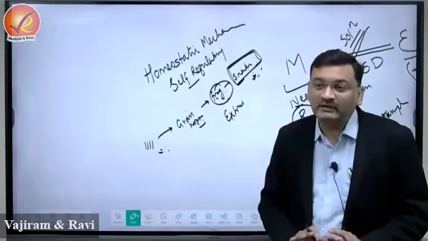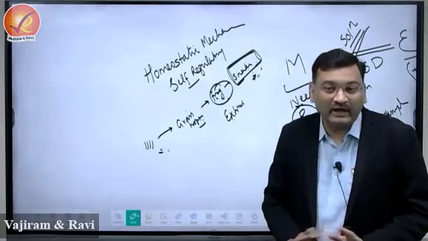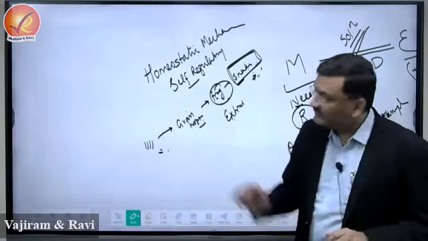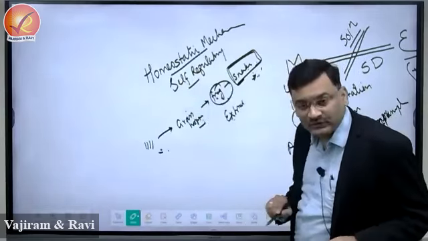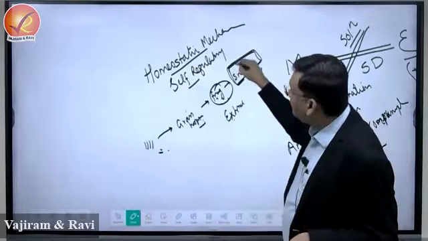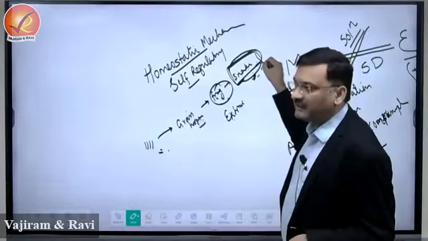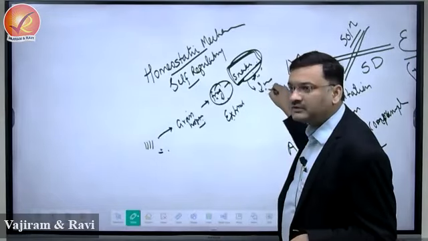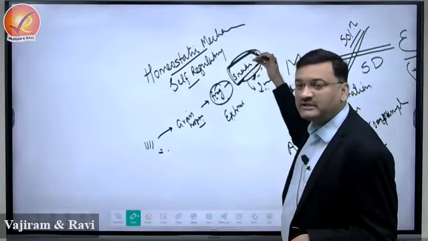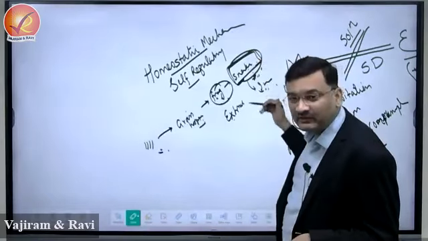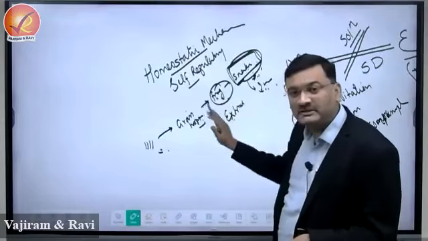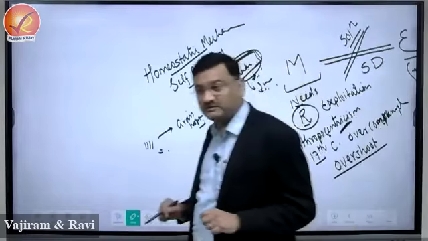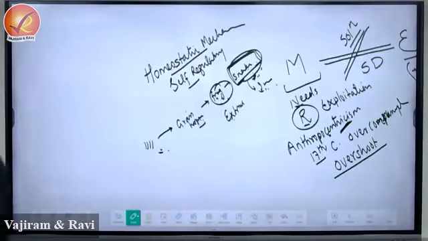Now this environment doesn't allow to happen, right? तो क्या करेगा? There is a check and balance that is referred as homeostasis. Means when the population of the snake is multiplying, it will cause some infection, it may cause some disease by which it is brought down, it gets regulated, and all this system is kept under the state of equilibrium, state of balance, that is known as homeostasis, right?